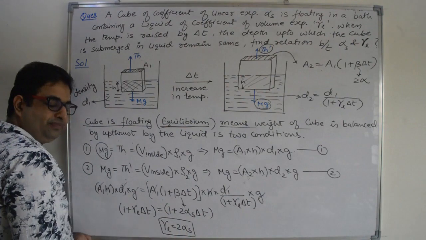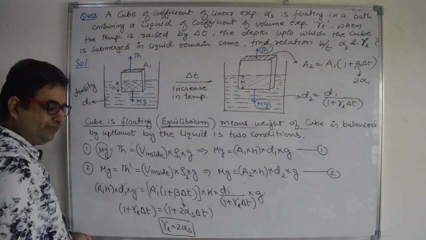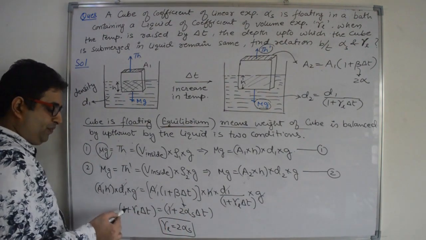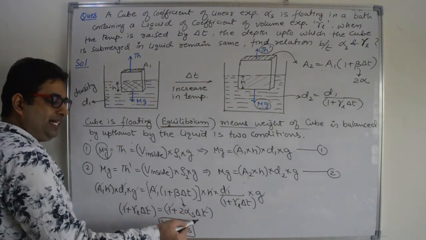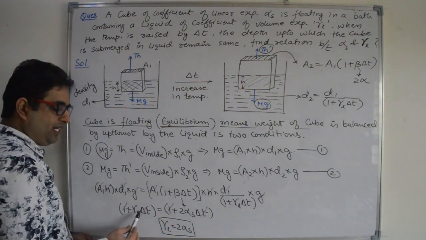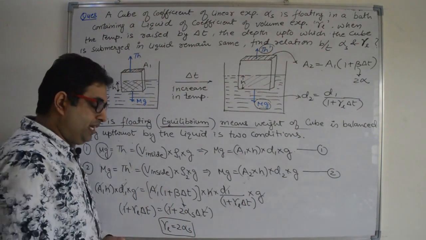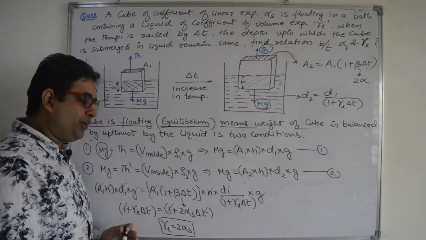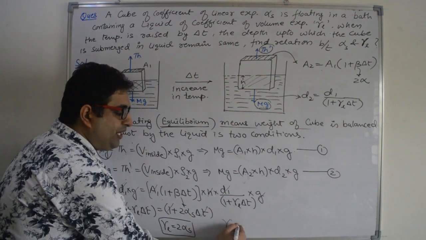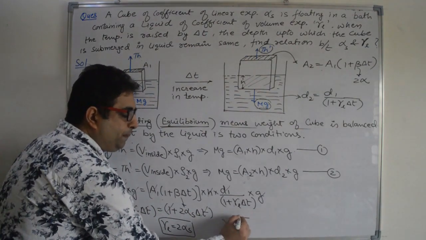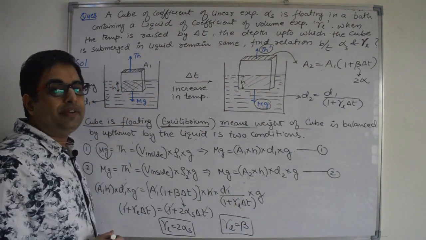Beta is 2 alpha. So 2 alpha times delta T. Now if you compare, 1 will cancel out, delta T will cancel out, and the final result is gamma of liquid is 2 times alpha of solid, or you can say gamma of liquid is equal to beta of solid. Right?